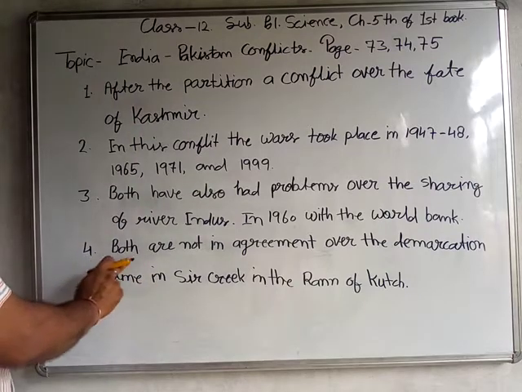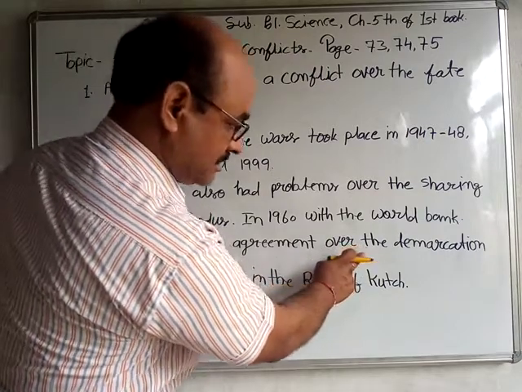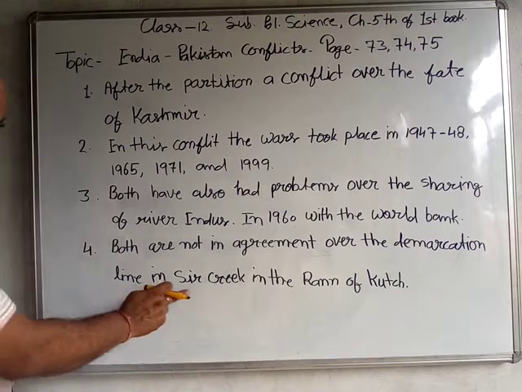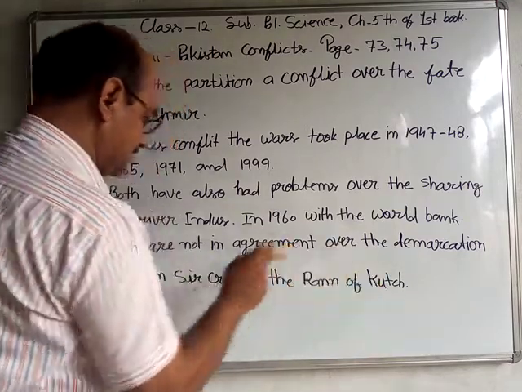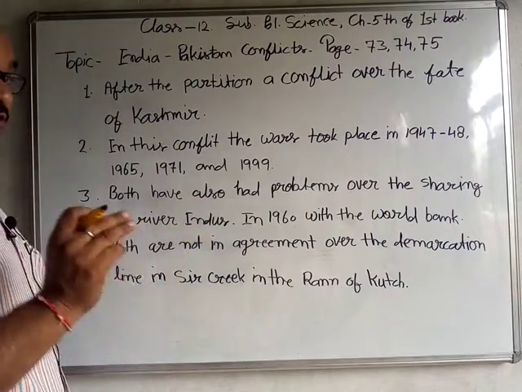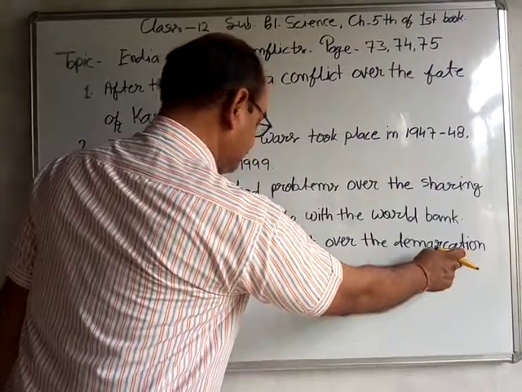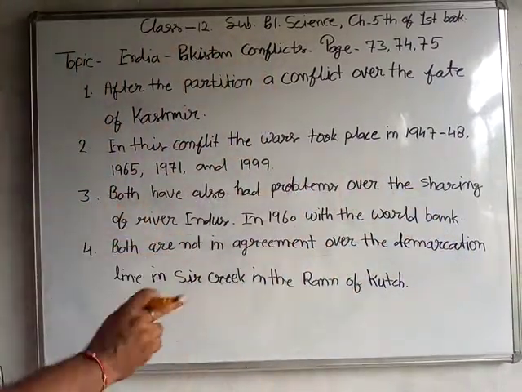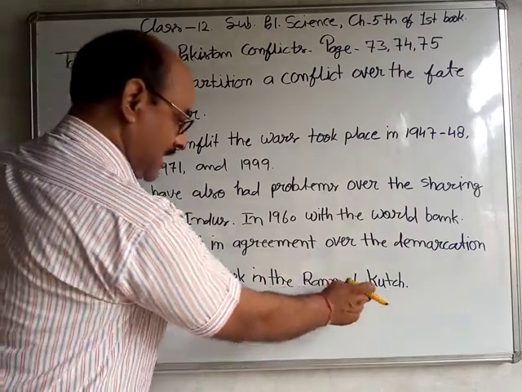Number 4: both are not in agreement over the demarcation line lying in Sir Creek and in the Rann of Kutch. It is another conflict region. The proper demarcation between India and Pakistan is not there in the line of Sir Creek and in the Rann of Kutch.